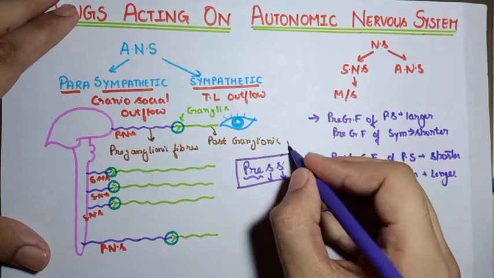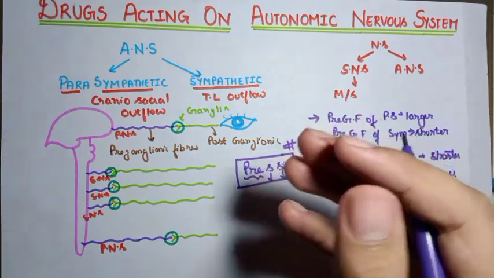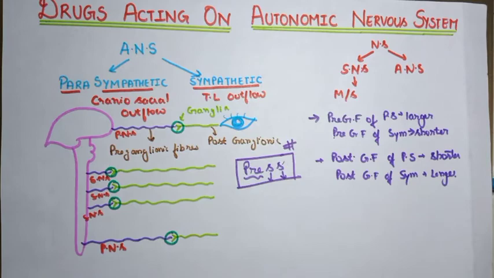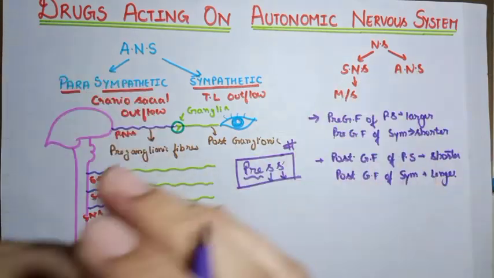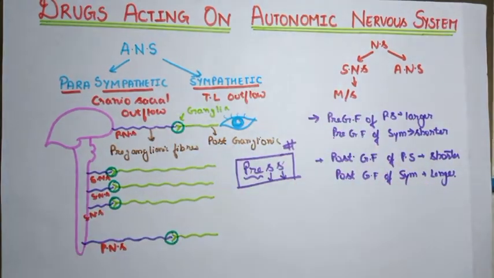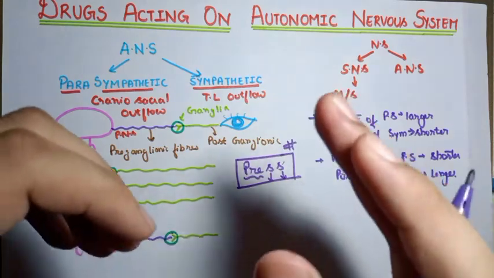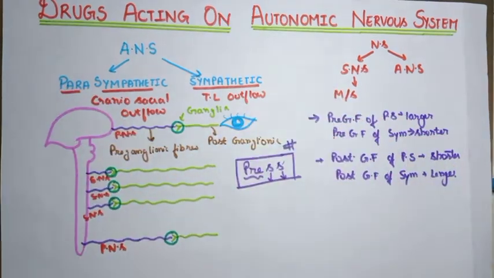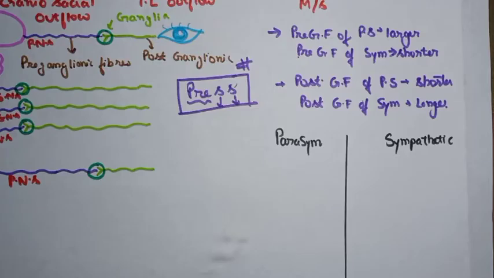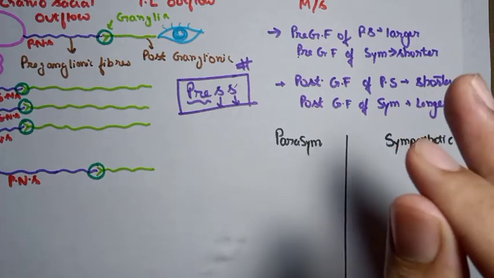Now let's find out the difference between the sympathetic and the parasympathetic part. We have only one very important keyword: sympathetic stimulates the heart and depresses all other organs. If you know this sentence, you can easily derive the function of the parasympathetic and the sympathetic. So let's discuss in general the differences in the function of the parasympathetic and the sympathetic part of the autonomic nervous system. You just have to remember one sentence.